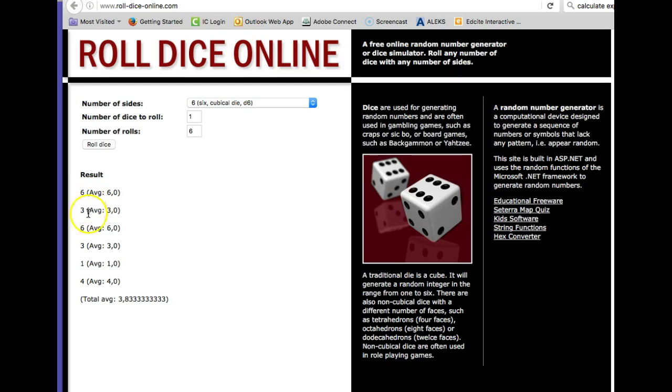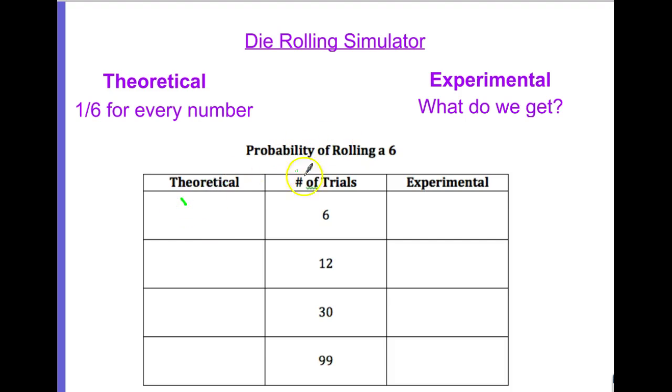So in this case, I have 2 6s out of my 6 rolls. So even though the theoretical probability of getting a 6 was 1/6, which means I should get 1 six in my 6 rolls, I actually ended up getting 2 in 6 rolls, which is a probability of 1/3 to get a 6.